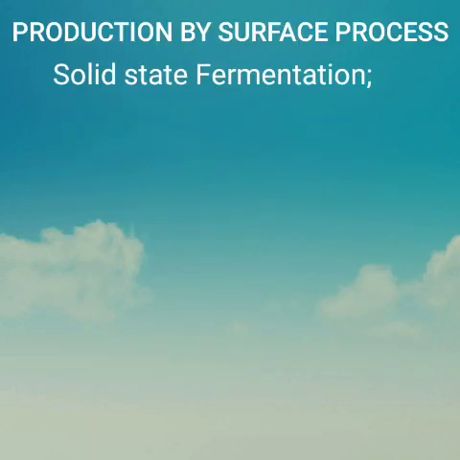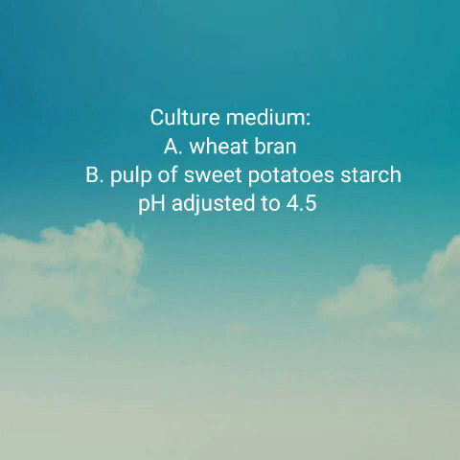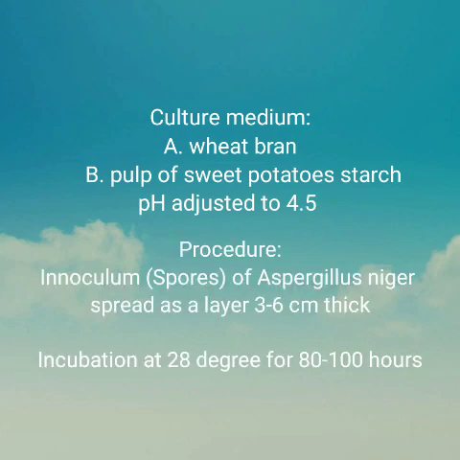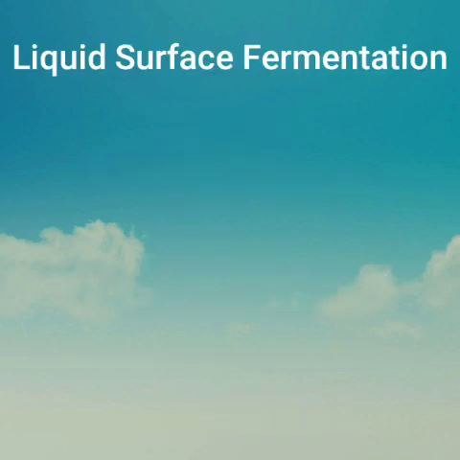Production by surface process: solid state fermentation. Culture medium used for solid state fermentation includes wheat bran, pulp of sweet potatoes, starch. The medium is sterilized and then the pH is adjusted to 4.5. Inoculum is sprayed as a thick layer, 3 to 6 centimeters thick. Incubation is done at 20 degrees for 80 to 100 hours. Recovery is done by hot water extraction. Hot water extraction yields citric acid.